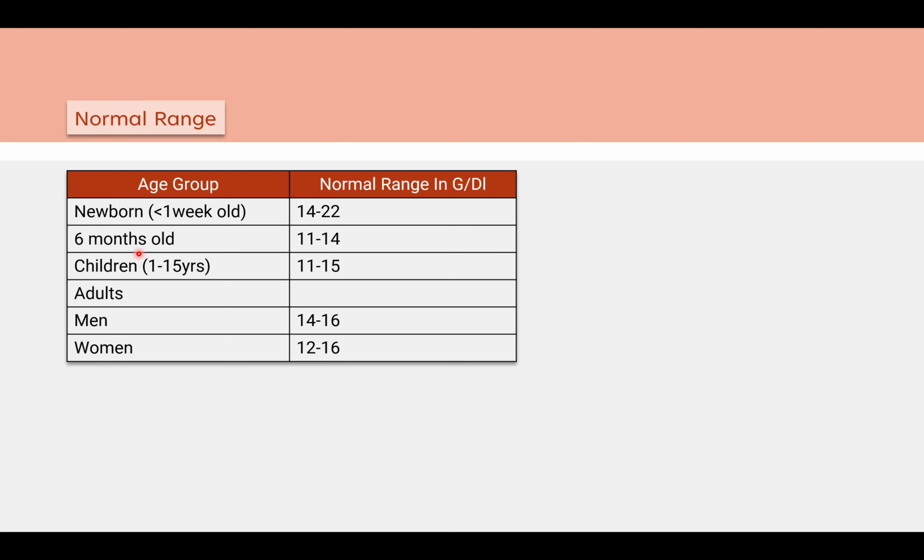In children ranging from 1 to 15 years, the normal range of hemoglobin is around 11 to 15 grams per dl. Whereas in adults, men and women have different requirements. Men have 14 to 16 grams per dl of hemoglobin as a normal range, whereas women should have 12 to 16 grams per dl. So these ranges indicate that the person is not anemic and has normal hemoglobin levels.